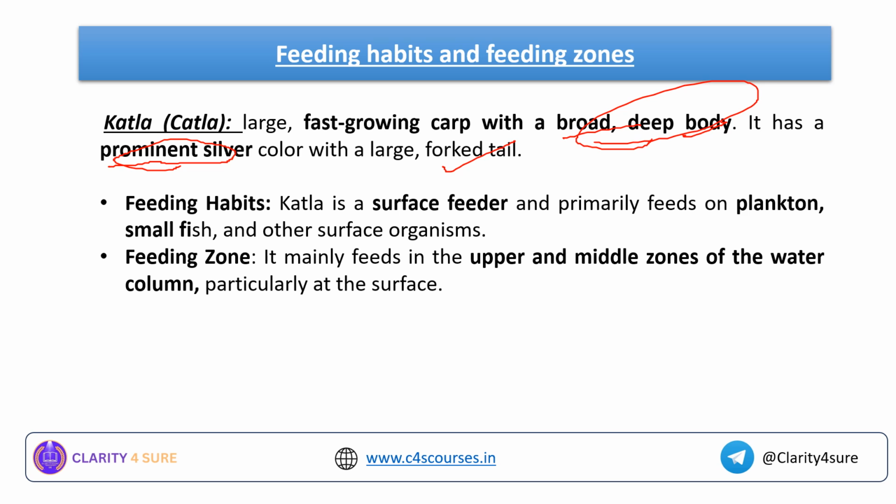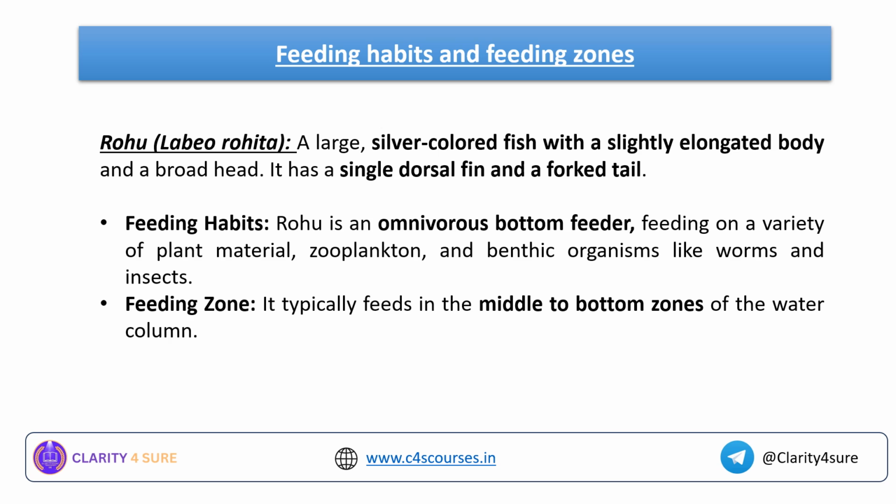Okay, what is the feeding zone? It mainly feeds in the upper and middle zones of the water. We have seen that it is a surface feeder, so the main feeding zone is the upper and middle zones of the water column, particularly at the surface level. So this is the feeding habit and the feeding zone for the carp known as Catla. Next comes Rohu. It is a large silver colored fish. Okay, we have seen this also in the previous slide when we were discussing Rohu. It is a large silver colored fish with a slightly elongated body, and it has a broad head.